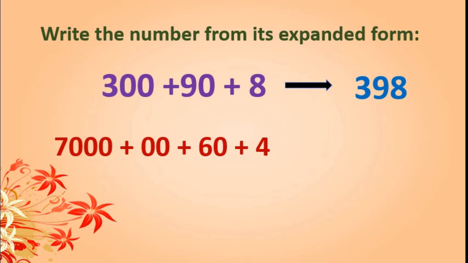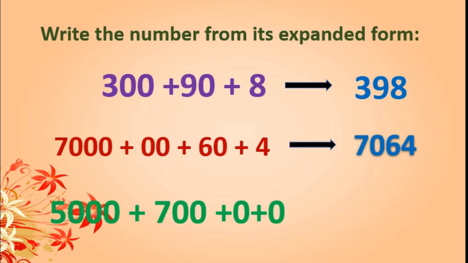A little more bigger. 7000 plus 00, means in the hundreds place 0 will be there. Okay. 60 plus 4. So 7064. Next one is 5000 plus 700 plus 0, means the tens place also 0, units place also 0. Very easy sum, that is 5700. Got this students?